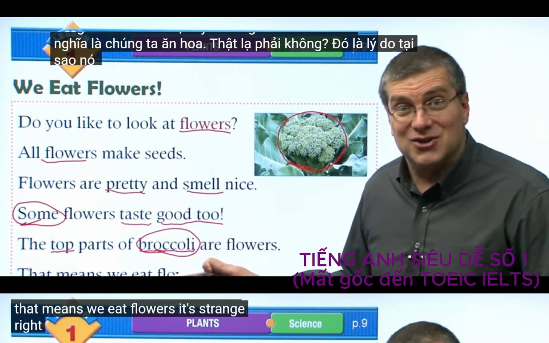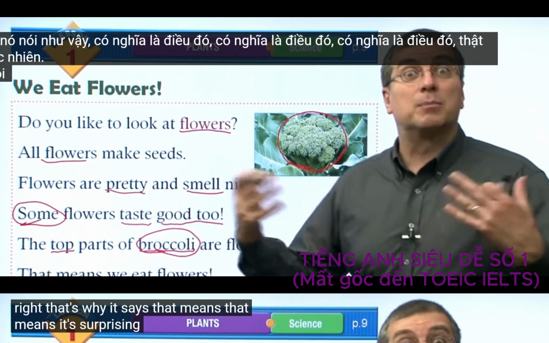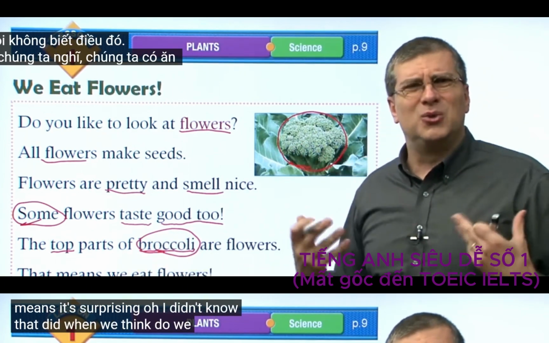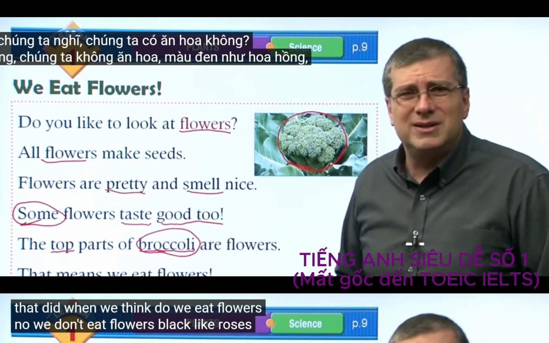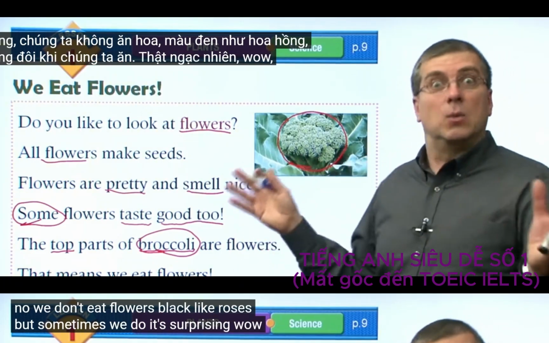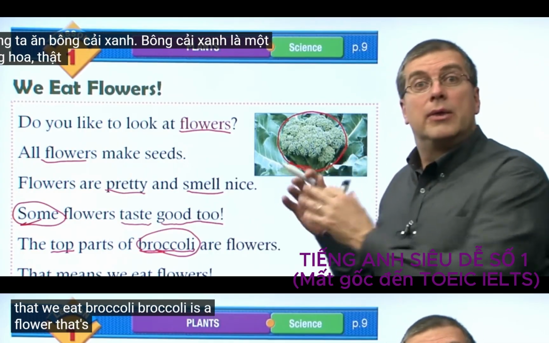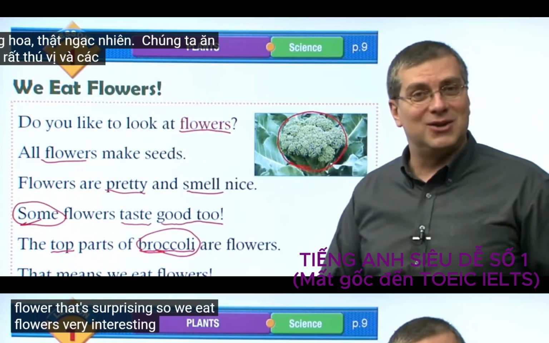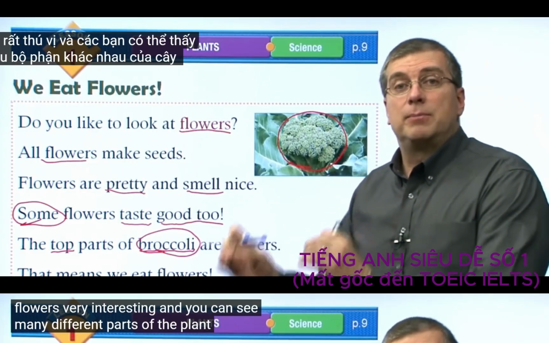It's strange, right? That's why it says that means. That means it's surprising. Oh, I didn't know that. When we think, do we eat flowers? No, we don't eat flowers, like roses, but sometimes we do. It's surprising. Wow, that we eat broccoli. Broccoli is a flower. That's surprising. So we eat flowers. Very interesting. And you can see many different parts of the plant that we eat.